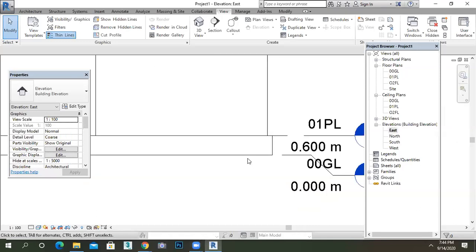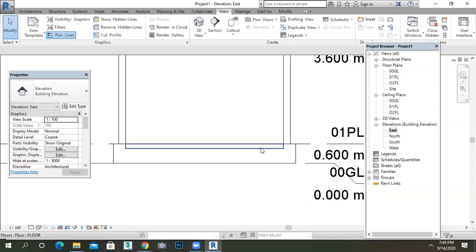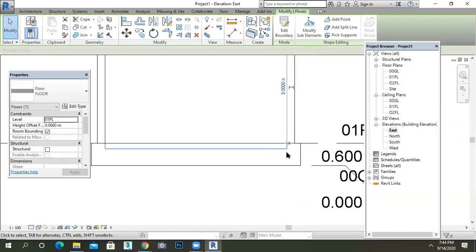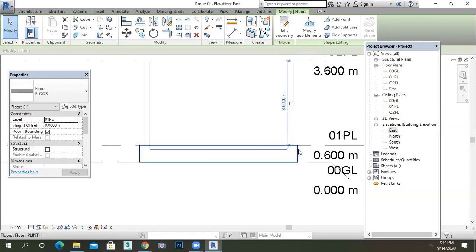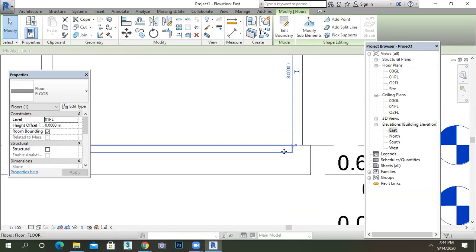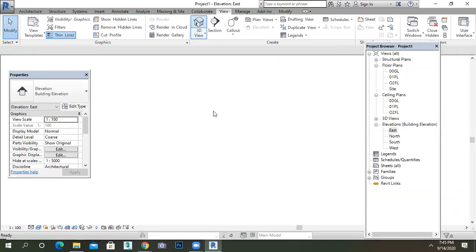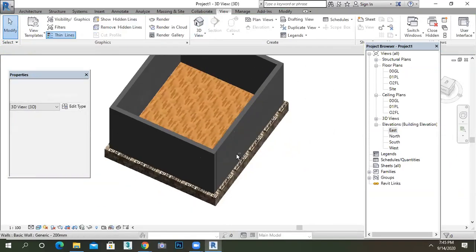Go to the east. See, keep in wireframe. Because the thickness of the floor is in between the plinth, right? I have to give a little offset for this. Okay, so what is the thickness of my floor? 0.15. Give the whole amount, or else you can give a slight offset for that. Give a slight 0.01 offset. Then you will be able to see your floor exactly in the 3D.